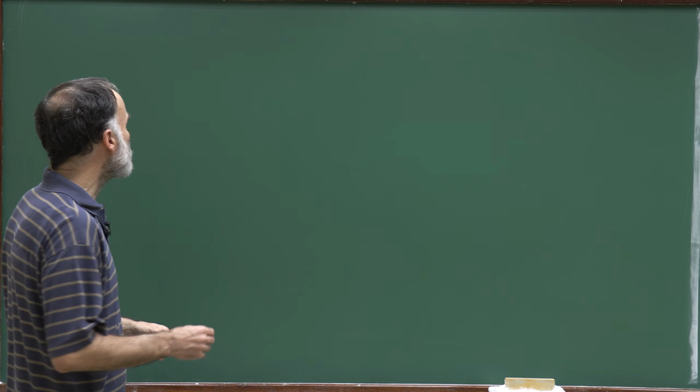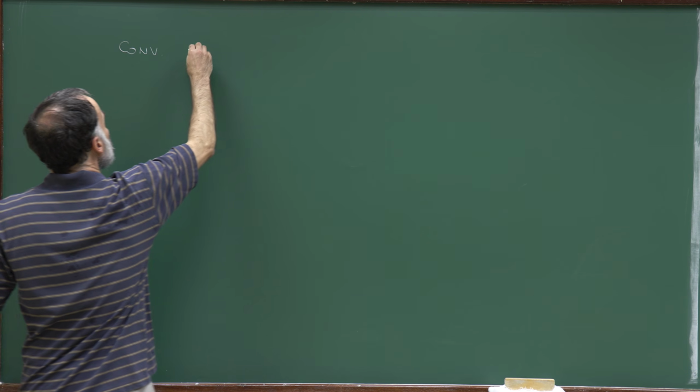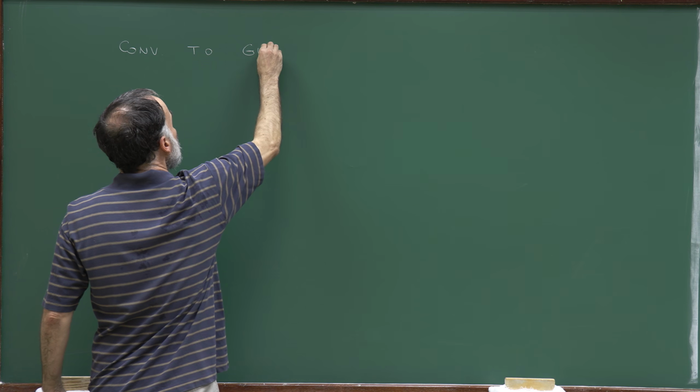In the second part of this lecture, I will discuss convergence to a Gaussian distribution.